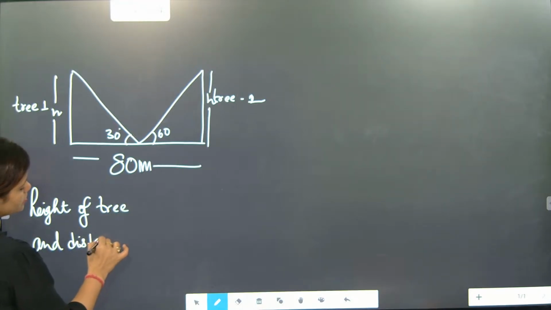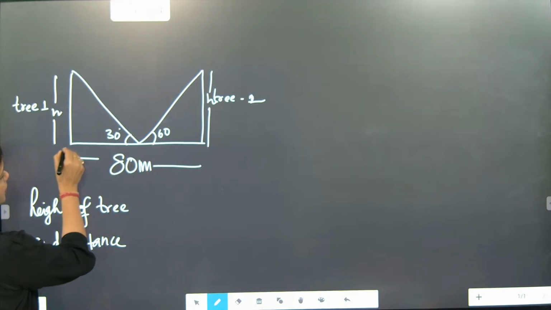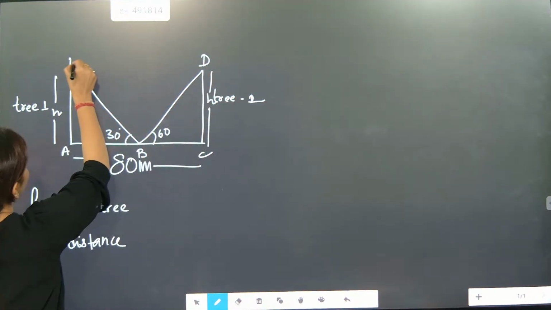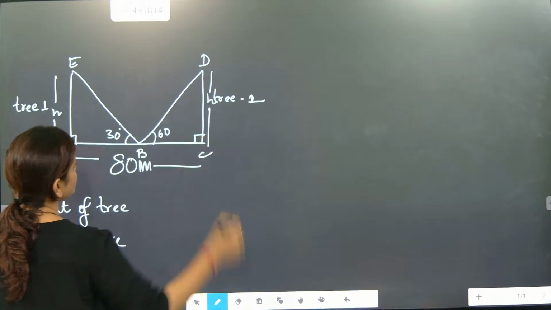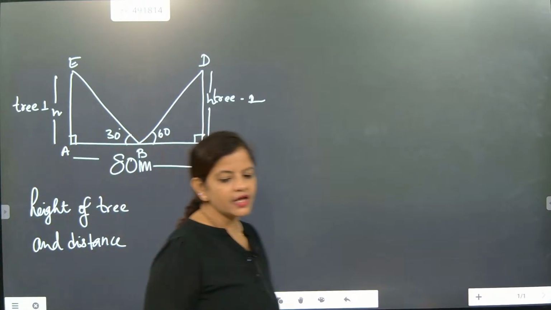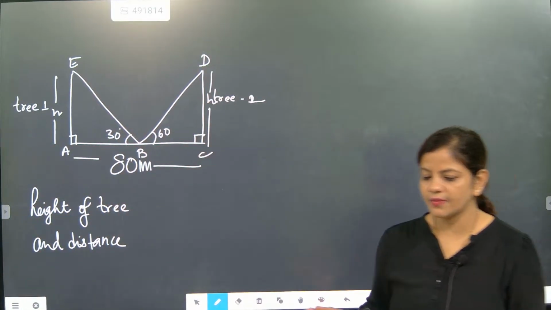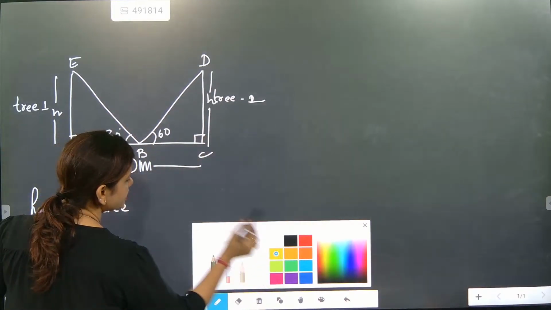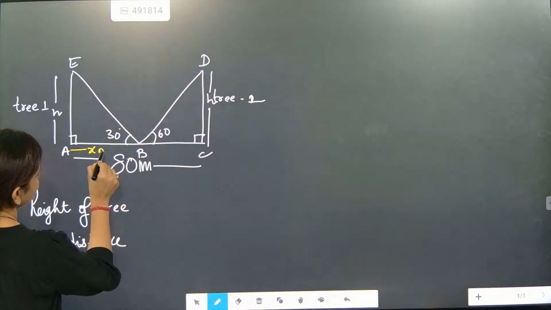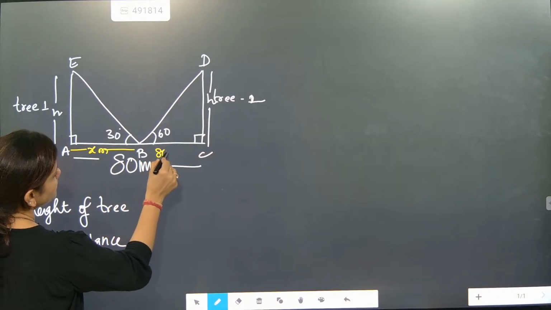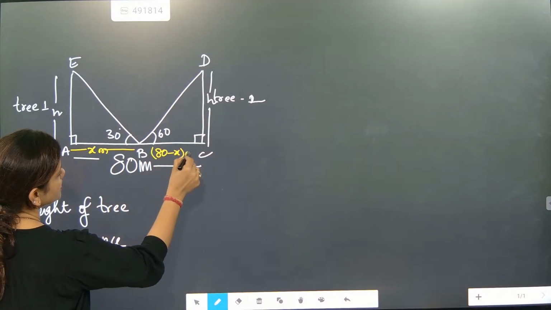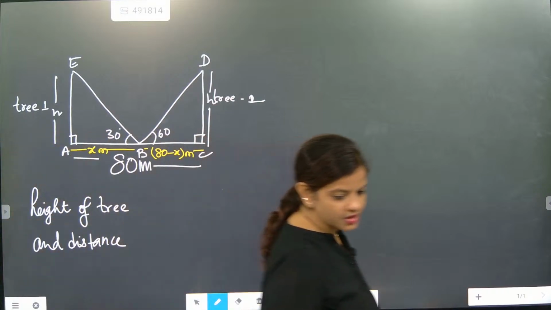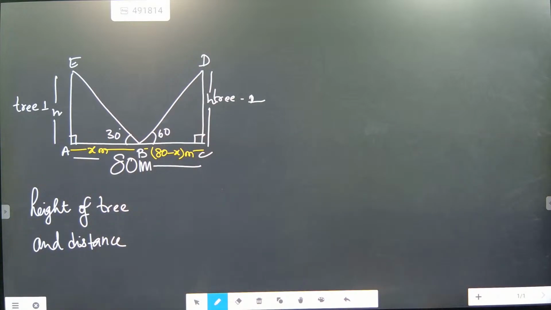Definitely distance of tree from that point. So if we put it as A, B, C, D, E, this much is there. If we take one part as x, another part we have to find. So here this one we will take as x meter. Then this part will become 80 minus x meter. If one we are taking as x meter, another one will come as 80 minus x.